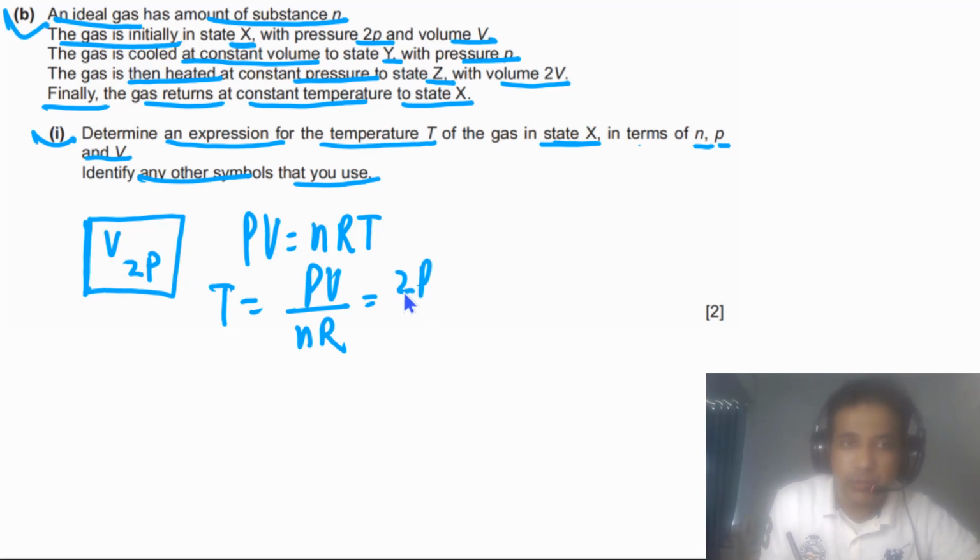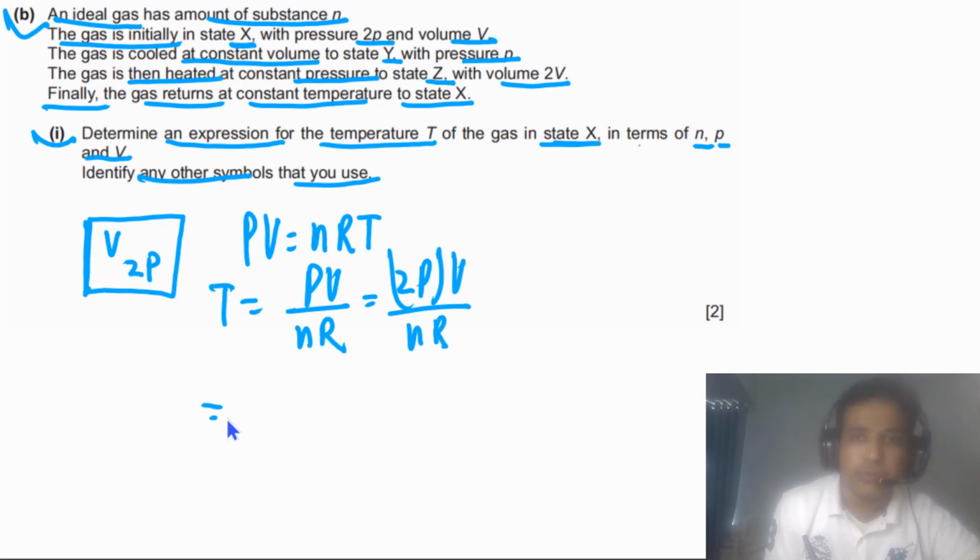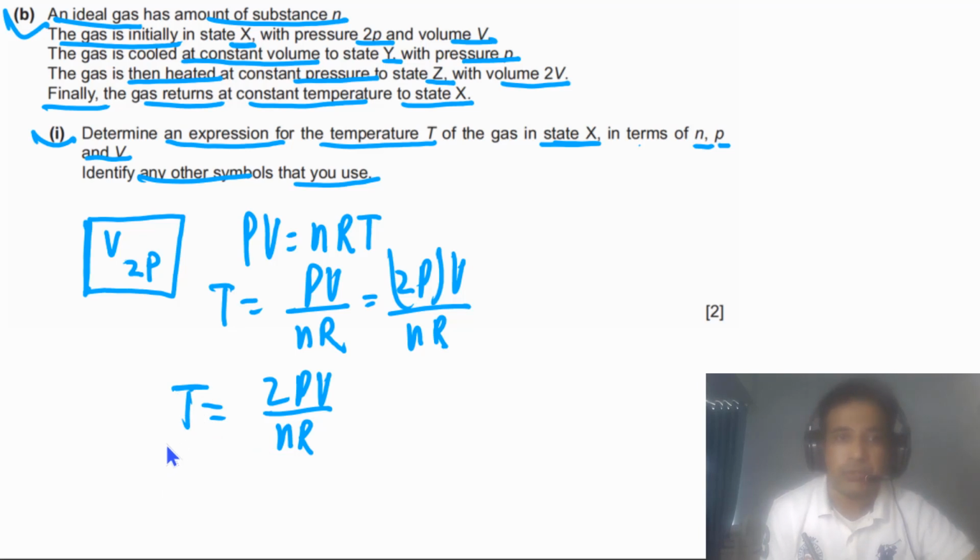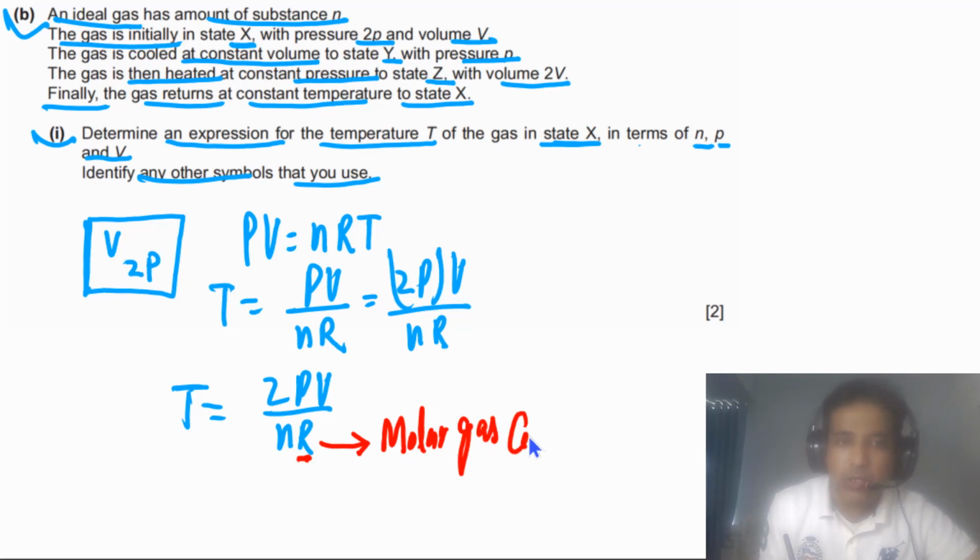So this one is 2P, and here we have volume. This is divided by N times R. Or simply we can say this is 2PV divided by NR. So this is the expression for temperature. But in this case we have used this constant R, so we need to state what R is. R is the molar gas constant. So you have to write down this is the molar gas constant.